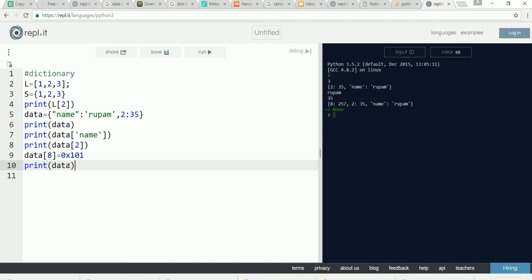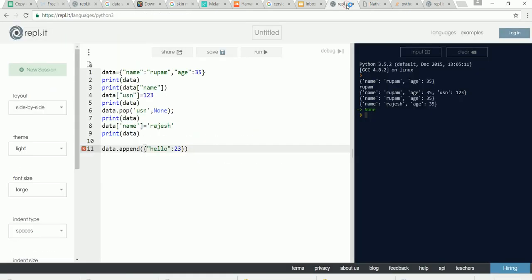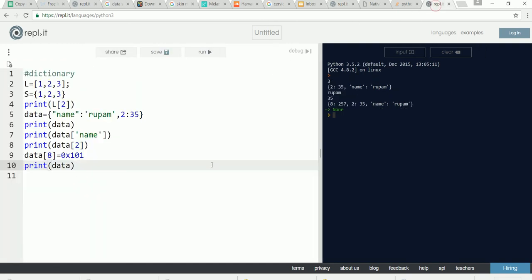If you want to delete any key from the dictionary, you can use the command called pop. So data dot pop, you have to put the field name.